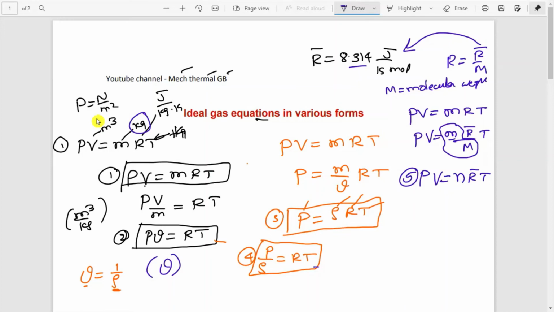Students will get confused between all these five types of ideal gas equations. All these five types are the same ideal gas equation, but in different ways, with different properties and different notations. Here n is the number of moles, and R bar is the universal gas constant.